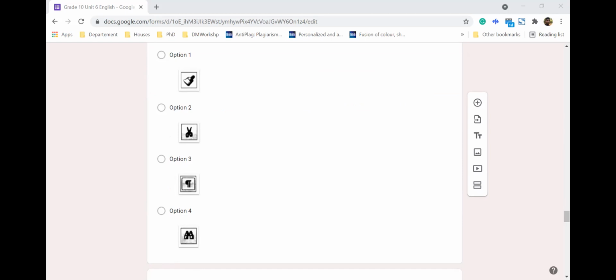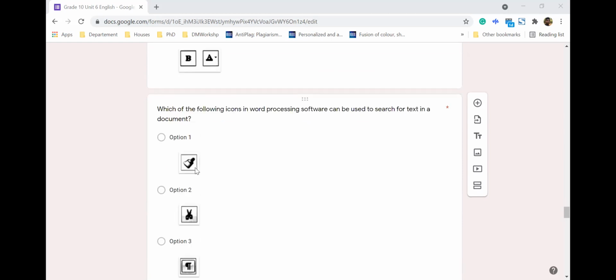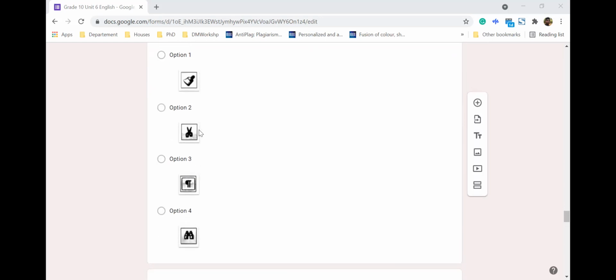To search something in the document. If you look at this, this is format painting. If you want to copy some format from one to another, we have to use this one. This is cut, and this is show and hide non-printing characters, which we have discussed earlier. And this is the answer.